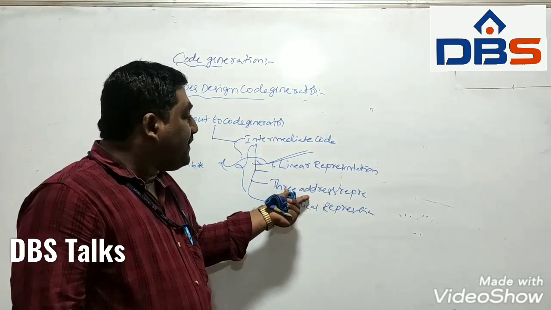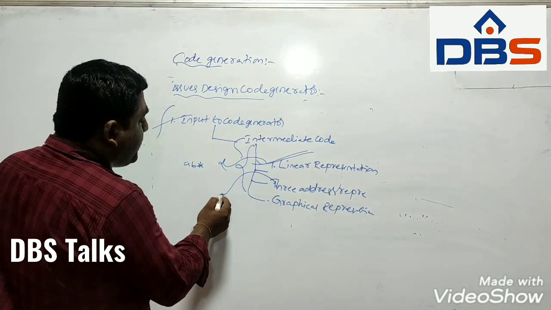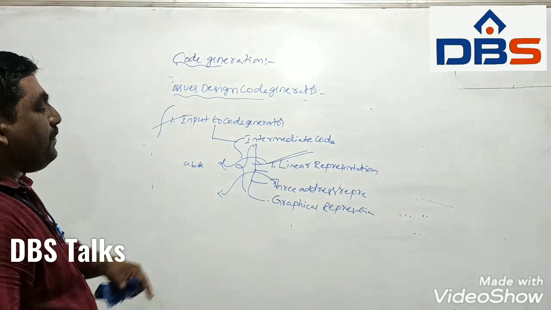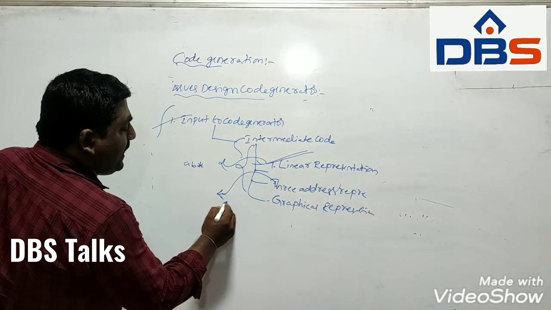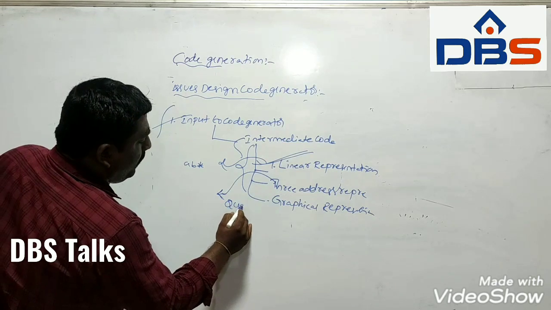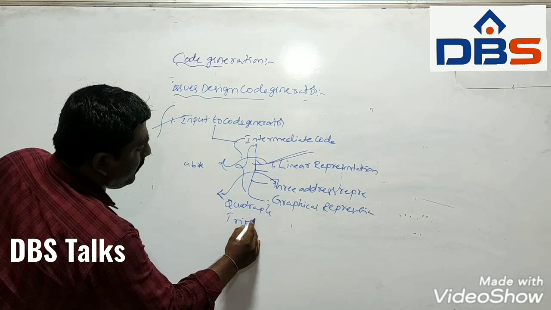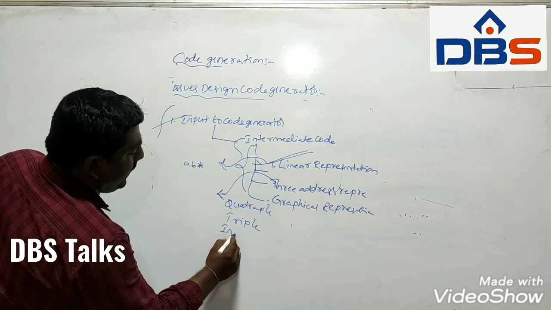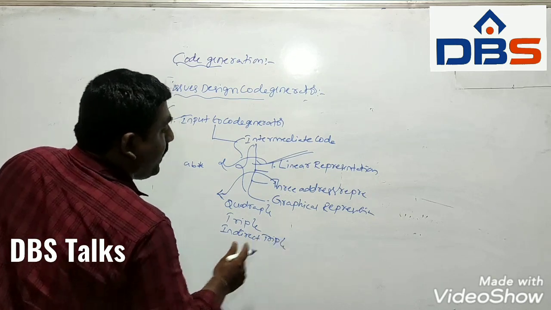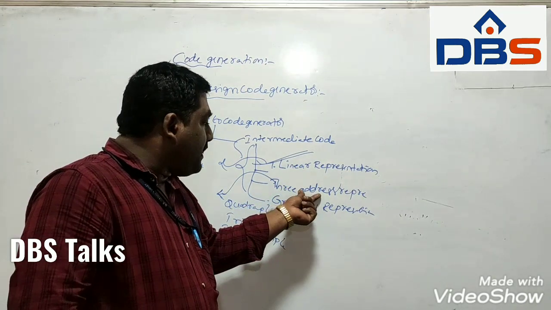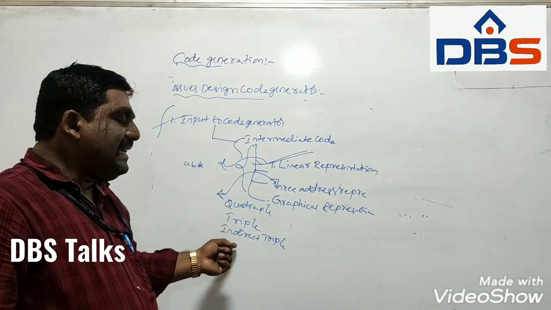Whereas for three address representation, there are so many types. The first one is quadruple, the next one is triple, and the next one is indirect triple. The three address representation can be considered as three types: quadruple, triple and indirect triple.